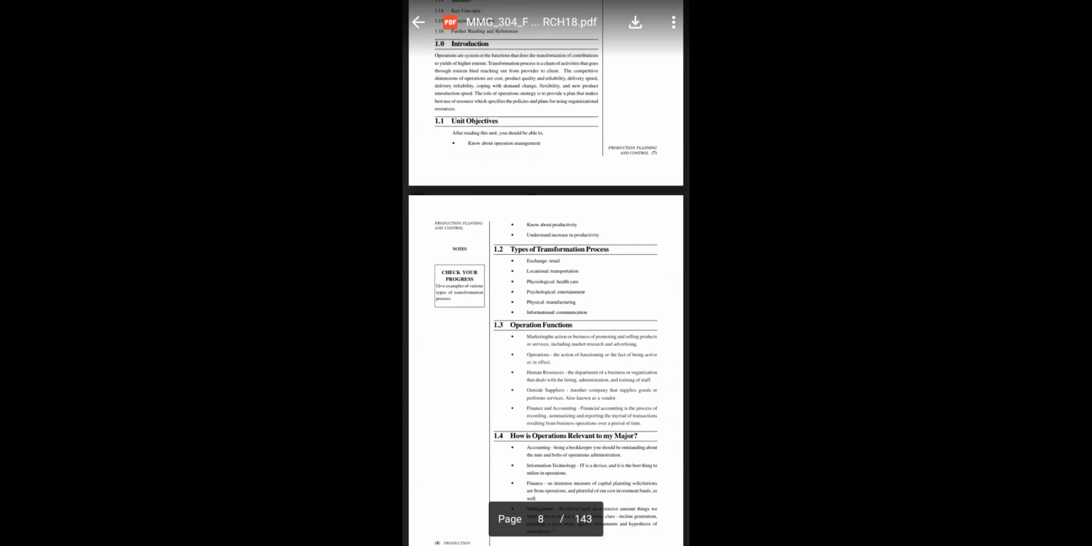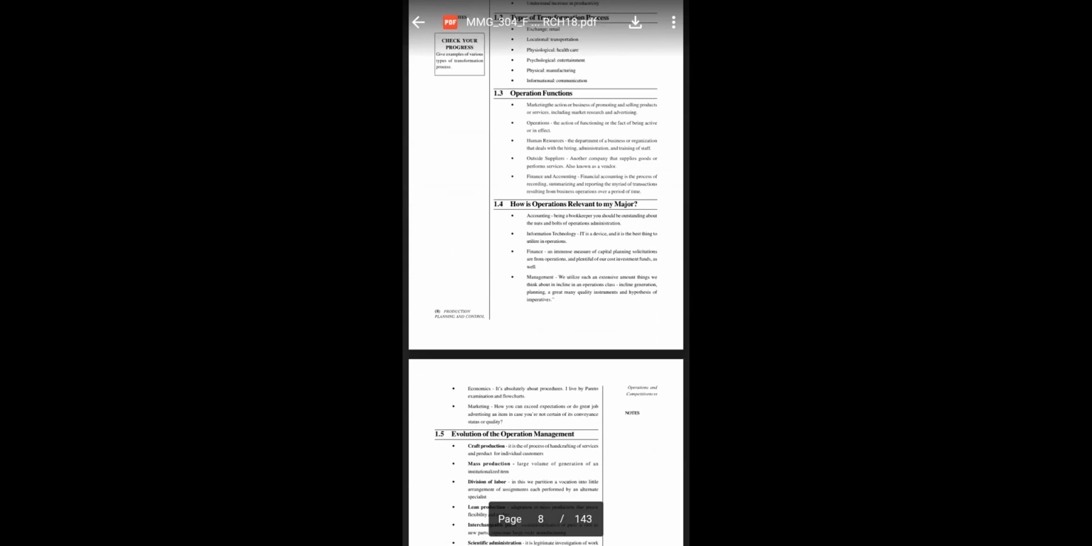Okay, over here operation plays an important role. See, as I have told you before also, operation means what? Operation means a competitive dimension of cost, product quality, reliability, delivery speed, delivery reliability, coping with damage, demand change, flexibility, and new product introduction speed. So all these are the things of operations.